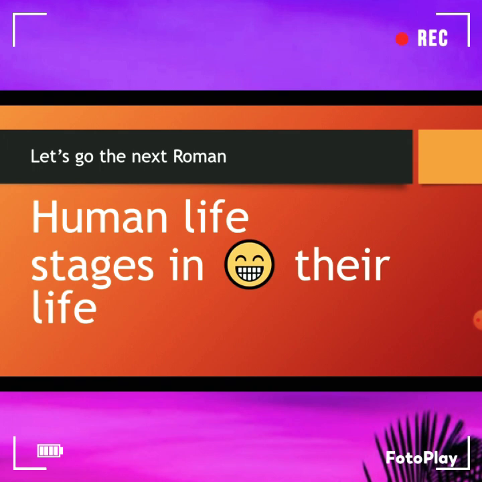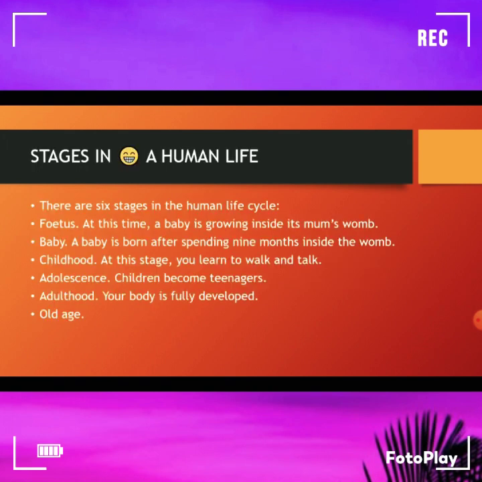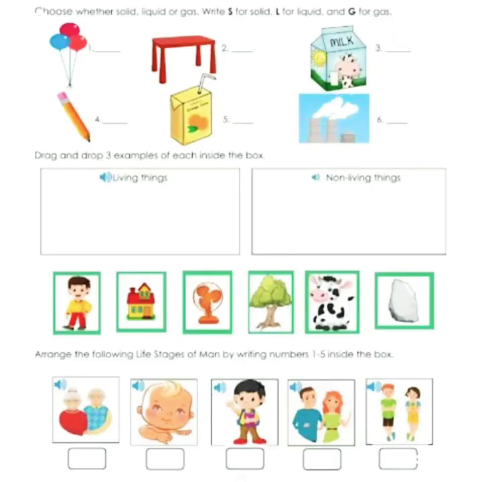Stages in a human life. There are six stages in the human life cycle. Fetus: at this time, a baby is growing inside its mom's womb. Baby: a baby is born after spending 9 months inside the womb. Childhood: at this stage, you learn to walk and talk. Adolescence: children become teenagers. Adulthood: your body is fully developed. Old age.